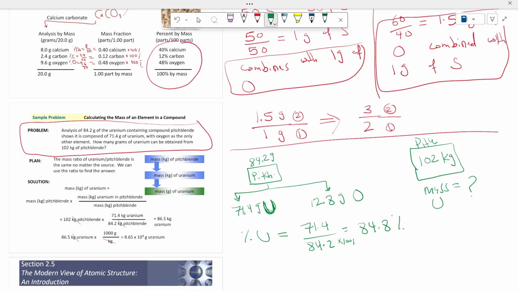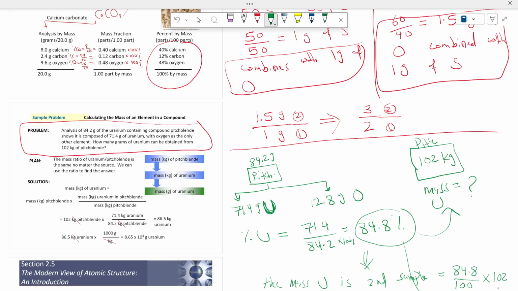Again, here, as both samples are pitchblende, then we can say that the percentage of uranium in the first sample equals the percentage of uranium in the second sample. So to determine the mass of uranium in the second sample, simply multiply the percentage of uranium, which is 84.8 over 100, this is the percent sign, times the mass of the second sample, which is 102 kilograms.